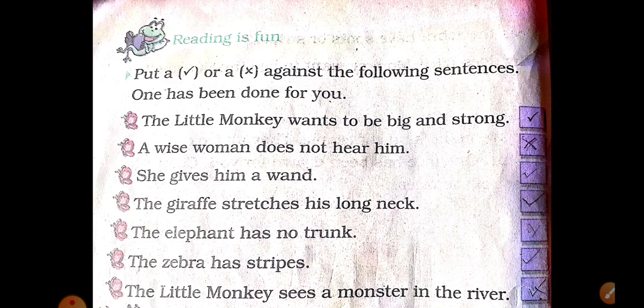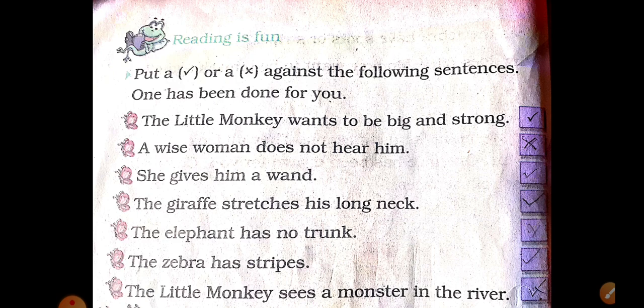The first sentence is, the little monkey wants to be big and strong. So this is the right statement, and there is a right tick. Second is, a wise owl does not hear him. This is a wrong statement, so here we will put wrong. She gives him a vent. It is right. The giraffe stretches his long neck. Right. The elephant has not drunk. Wrong.